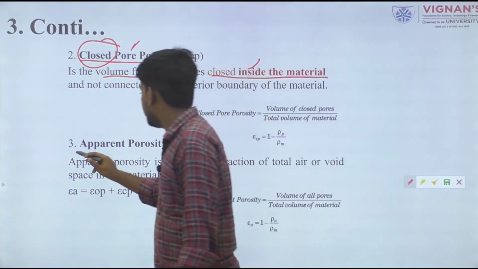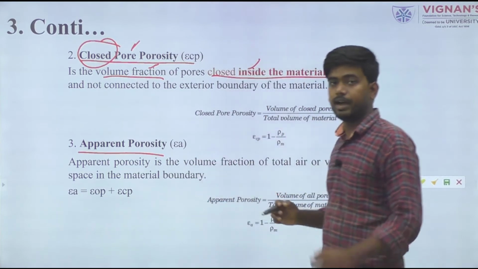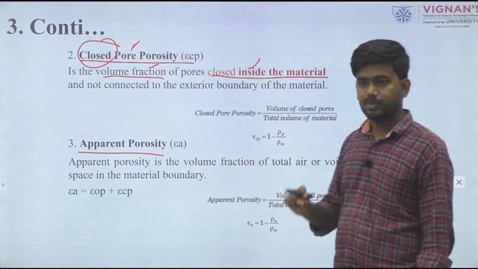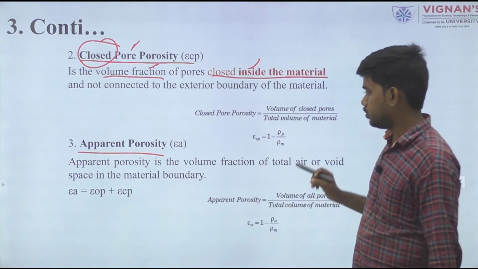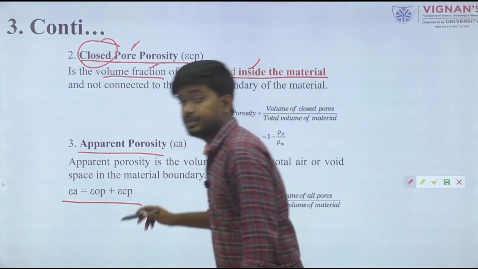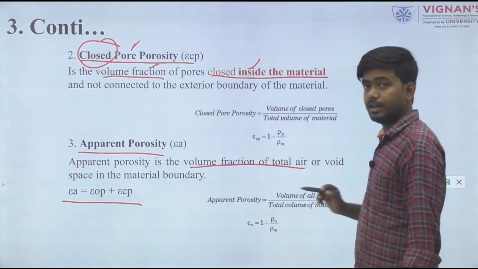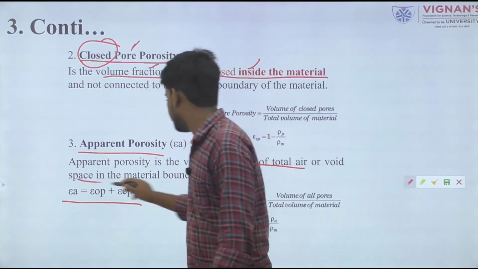Then the third one is the apparent porosity. Apparent porosity means the summation of open pore porosity plus closed pore porosity. This gives us the apparent porosity, meaning the volume fraction of total air or void space present in the material.